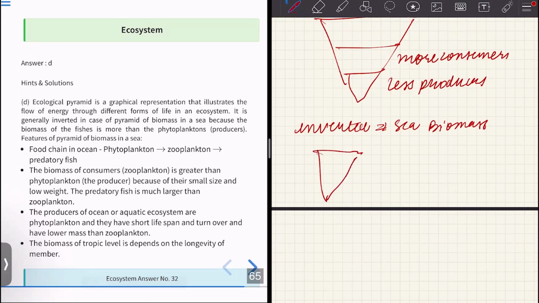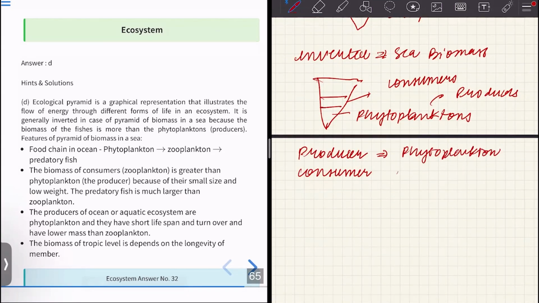So in case of sea, we have phytoplanktons. Phytoplanktons are producers. And then we have the consumers. What is an example of consumer? Fishes. So in case of inverted pyramid, the fishes are actually more than that of phytoplanktons. Normally, the number of producers is more than that of consumers. But in this particular case, the number of consumers is more than that of producers.